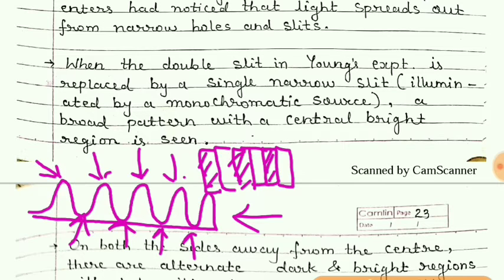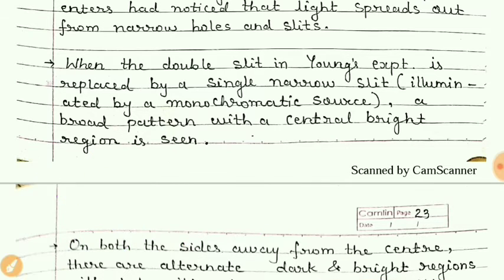But when the single slit was used, in that case also it was observed that at the center on the screen there was a bright band having large intensity. Then there is a band with minimum intensity.